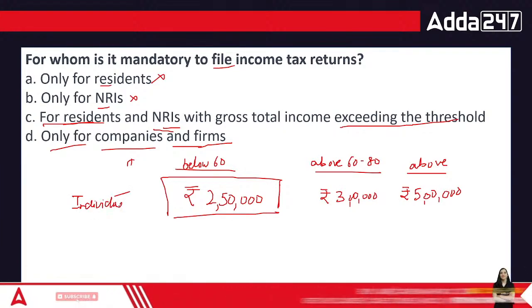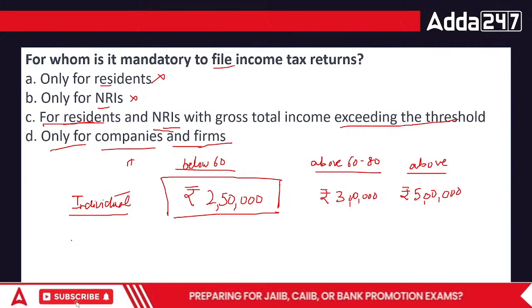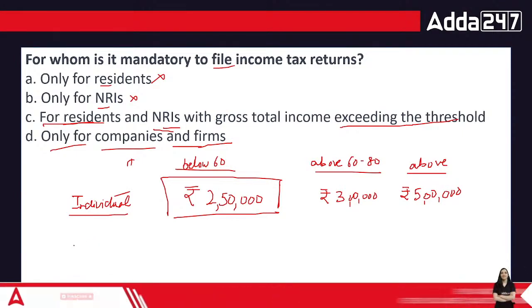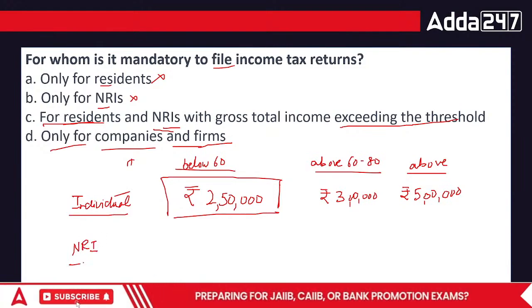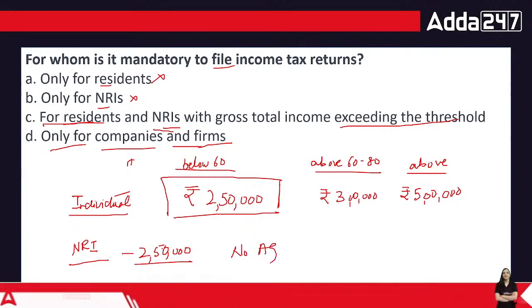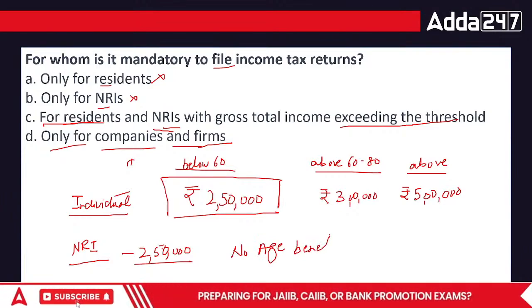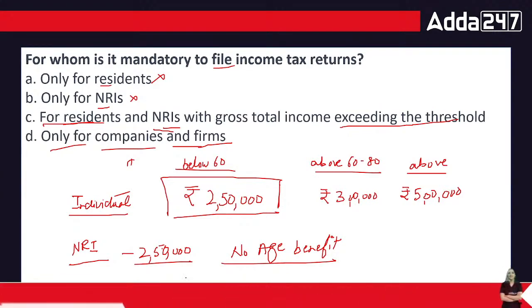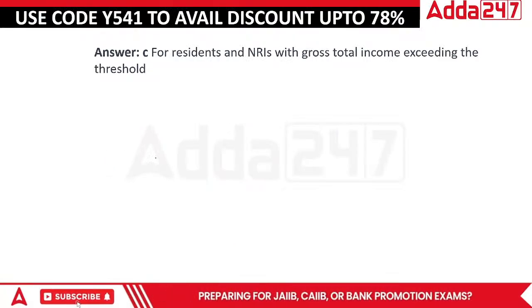This is for you and me because we live in India. For people who are not residents of India, the slab is 2,50,000 flat. There is no age benefit for them. The age benefit is only for Indians. So this is the concept. In this case, the correct answer is that it is for residents and NRIs who are exceeding the threshold limit.